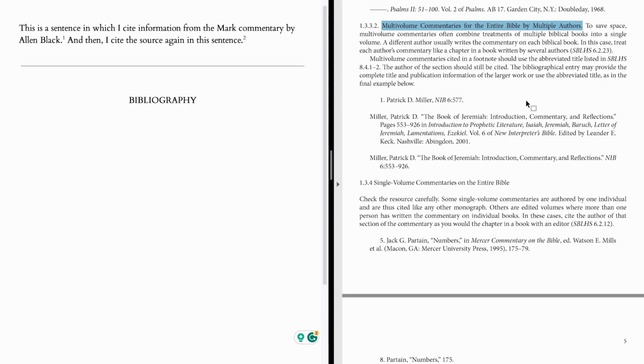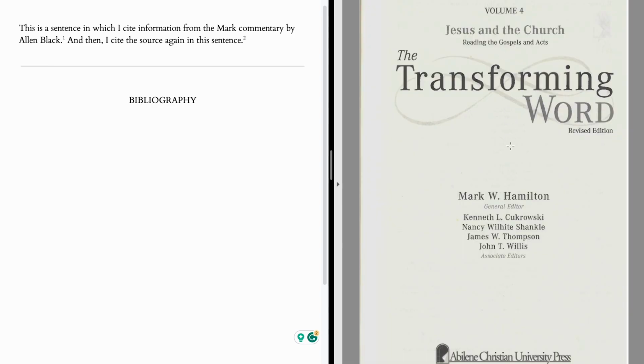So let me try to explain to you the situation here. The idea is that each book of the Bible gets its own commentary, and that commentary is written by a different author. And then you take multiple commentaries like this and you bind them together into one book. However, because it's too long to fit into one large book, you have to break it up into multi-volumes. So you have multiple volumes of a particular commentary that eventually covers the whole Bible, and each particular commentary on each particular book is written by a different person, or is written by multiple authors. So let me give you an example, and then we'll look at how to cite it.